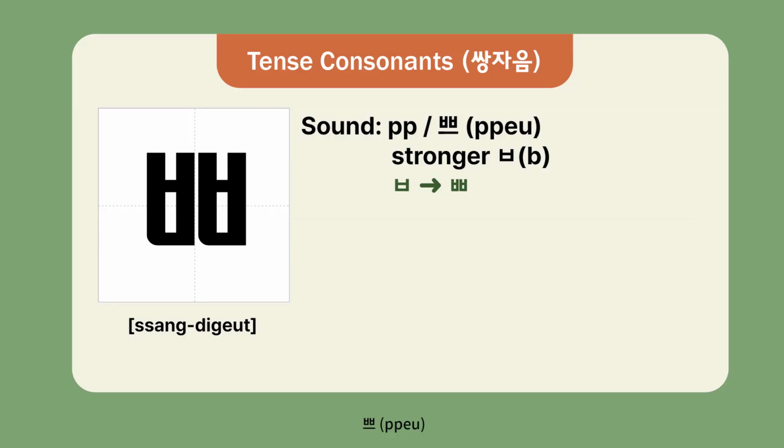Number 3, let's learn songpuk, pronounced pu. 뿌. This is the stronger version of pu. The base sound is pu. You make the same sound as pu, but with more tension in your throat.